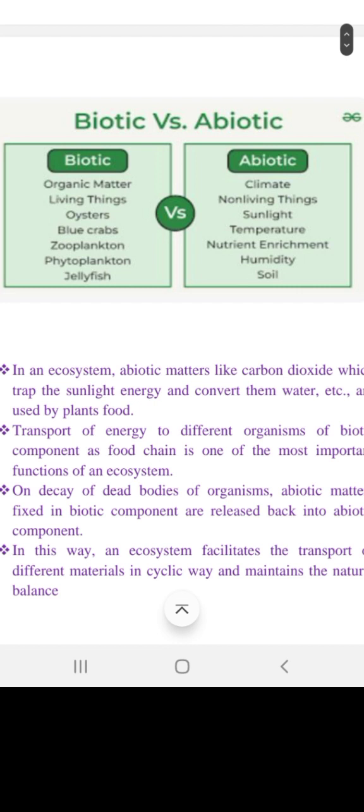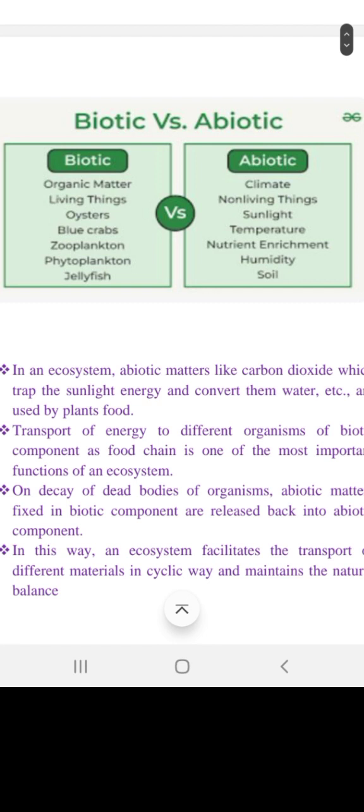Biotic components need minerals. Even the organs inside the human body are not living, but they help us to live properly. Even enzymes present in the human body or other organisms are abiotic, but they are necessary for the survival of biotic components.